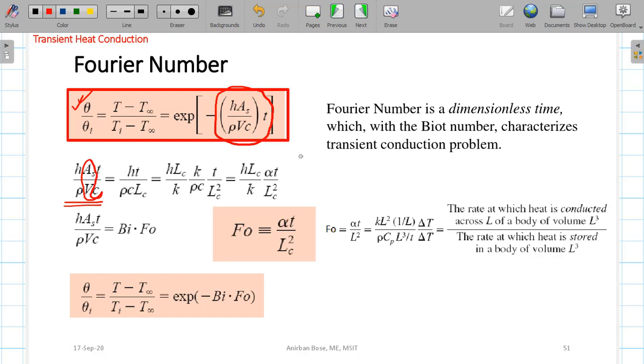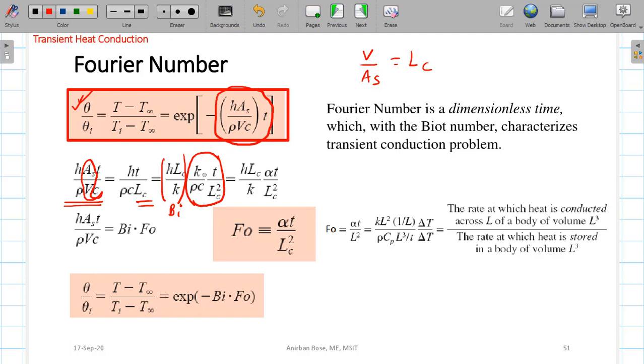We have already seen that V by AS is nothing but the characteristic length. So that V by AS is written as characteristic length, other things are exactly the same, and now numerator and denominator are multiplied by LC, the characteristic length. Then one part you can see here, which we have already named the Biot number, and the remaining portion other than the Biot number is called the Fourier number.